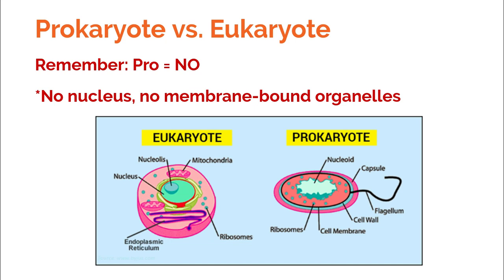So as you can see in our prokaryote on the right, instead of having a nucleus, it has what's called a nucleoid. So we have all the DNA, the genetic material, just kind of floating around in the cytoplasm. Also, you can see that there are some organelles, like ribosomes here, but we don't have those organelles that are surrounded by a membrane like we do in a eukaryotic cell, like the endoplasmic reticulum or the mitochondria. So again, no nucleus, no membrane-bound organelles.